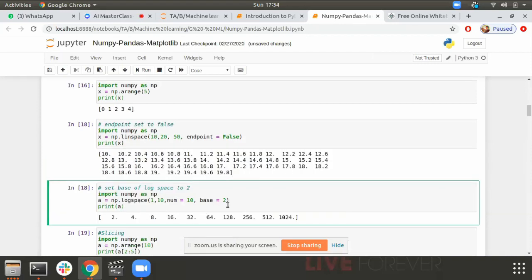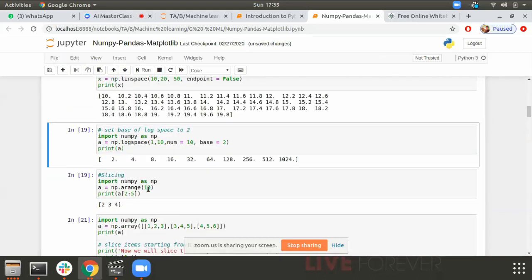To the base of 2, we want 10 numbers, right? For the base of 2, from 1 to 10. So we get it by using logspace. Okay, so we know what linspace is, what logspace is.